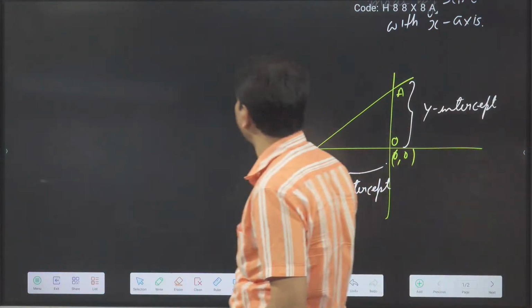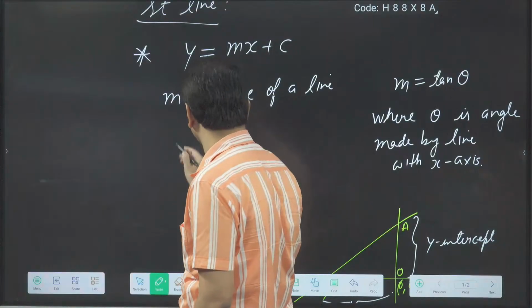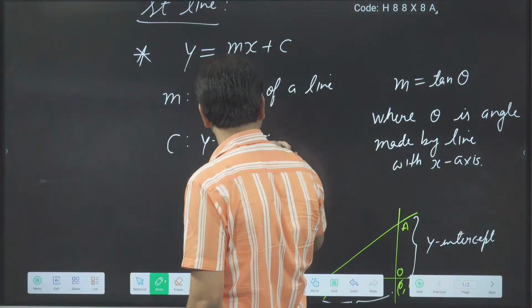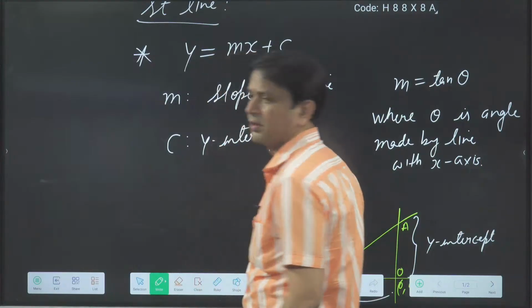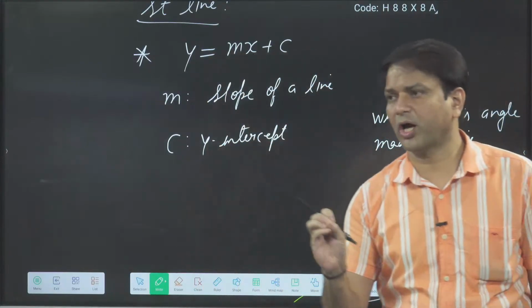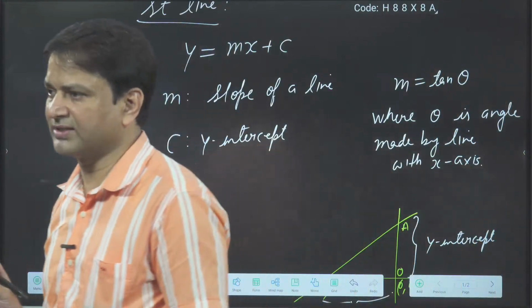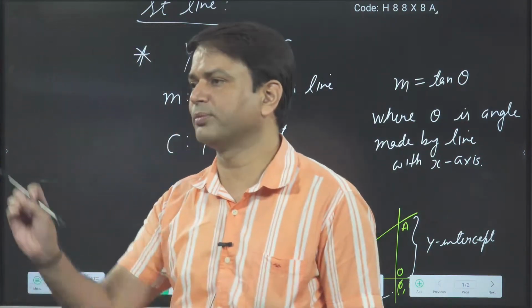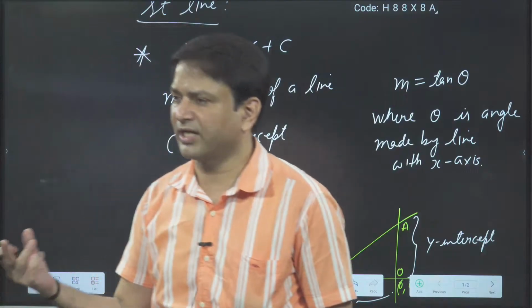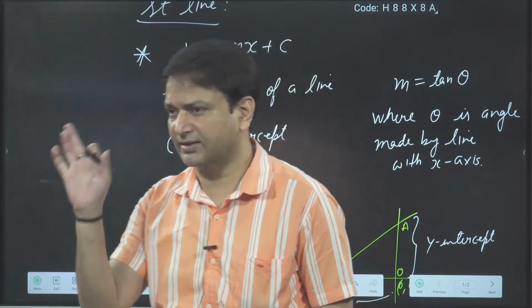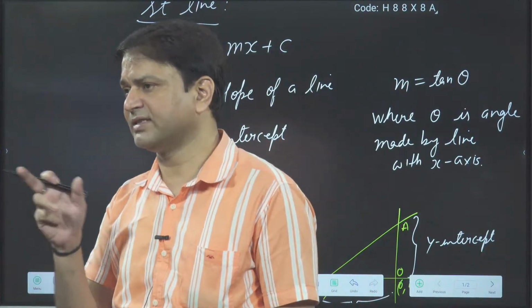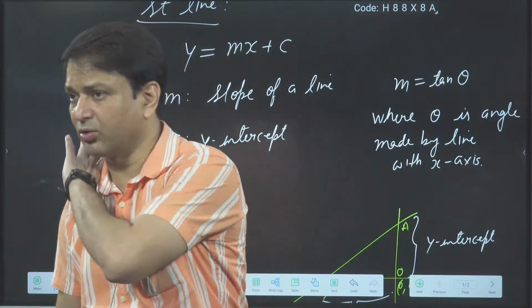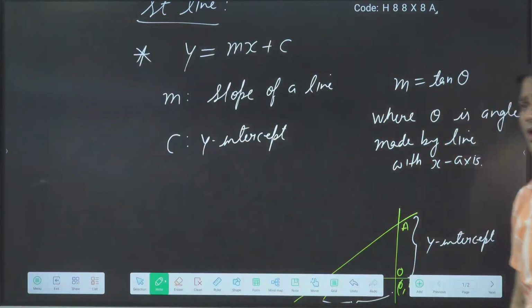So in the equation, what does c represent? C represents the y-intercept. So y is equal to mx plus c is one of the forms of a line. In that, m is the slope. What is the slope? Slope is tan theta. What is theta? It is the angle made by the line with the x-axis. Then c is the y-intercept. I already explained the meaning of x-intercept and y-intercept. Everybody got this?